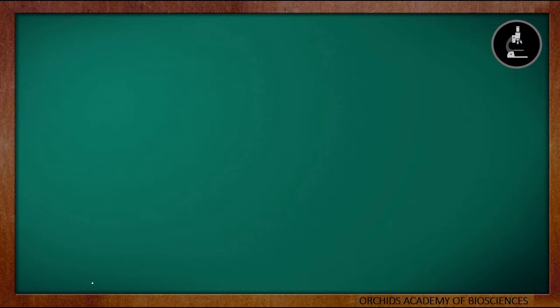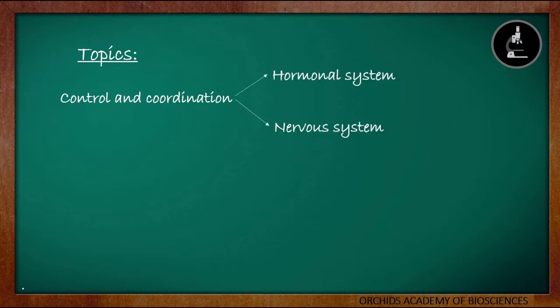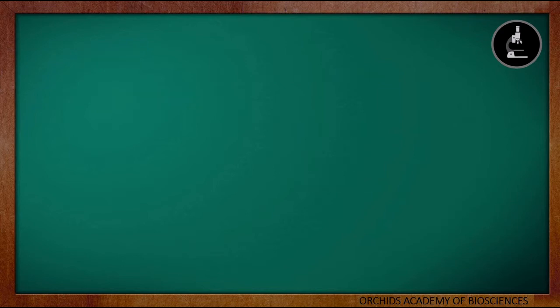In this video, we will learn about the following topics. First, we will start with what is control and coordination. Then the systems in our body which control and coordinate, they are the nervous system and the hormonal system. In this video, we will discuss the nervous system, in which we will study its structural and functional unit, that is neurons, and then we will discuss the reflex action. So let's start with control and coordination.